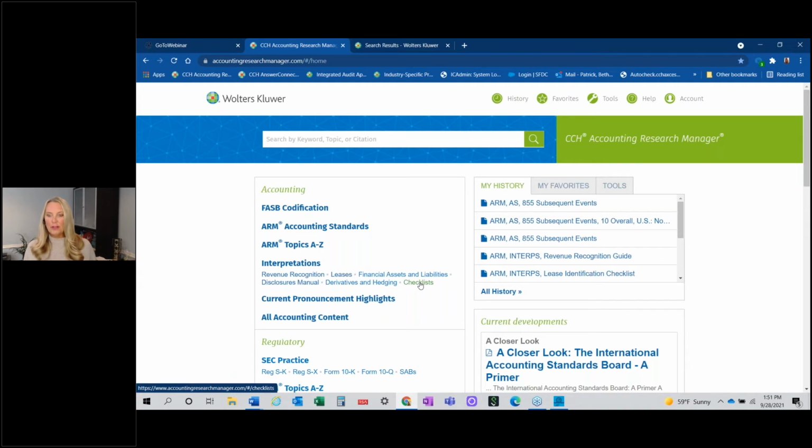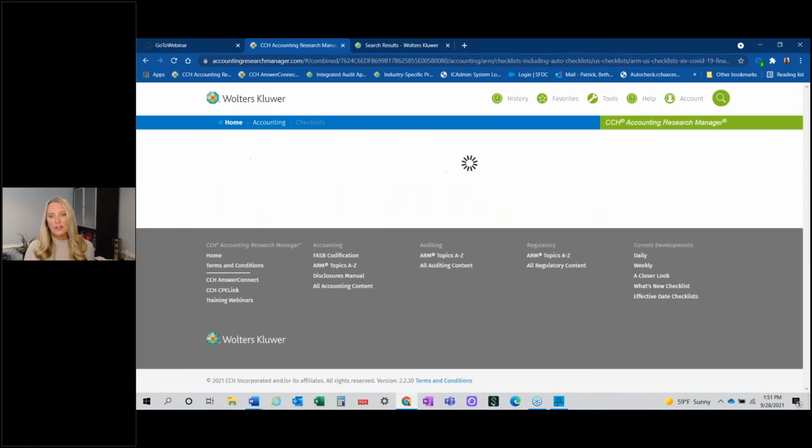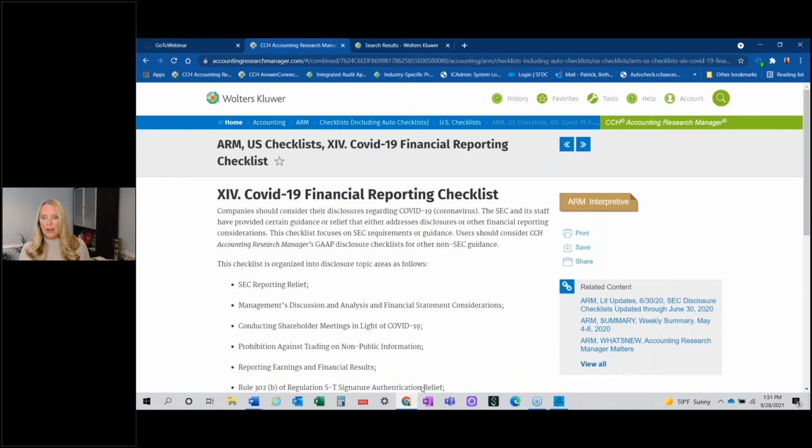Speaking of COVID, we also have right here a checklist. We just released our 9:30 checklist. So those are updated. People do like the fact that we update right at the end of the quarter. I saw our team has already produced that. But there's also here a COVID-19 financial reporting checklist. These will be in a Word format for you. I think I have it open.